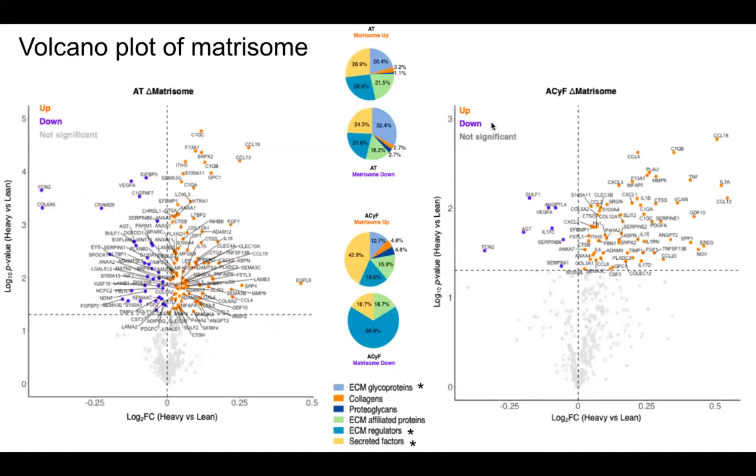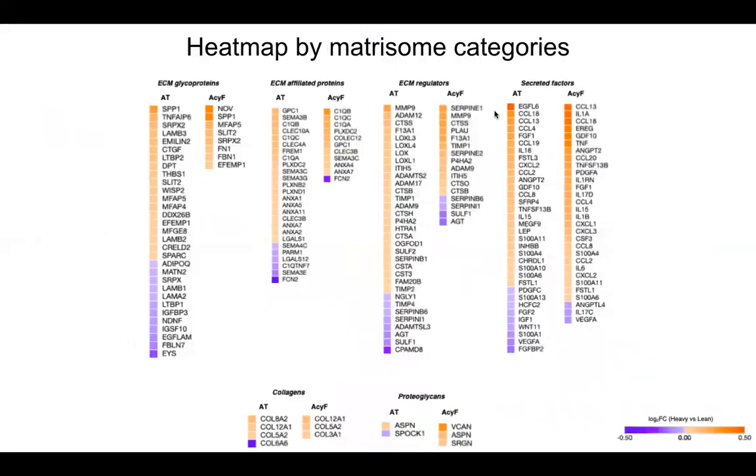And then we focused on just the significant matrisome genes and generated a second set of volcano plots in which we identified all significantly differentially expressed matrisome genes. And we also grouped them into the respective categories, which are the types of proteins that are present in the extracellular matrix. So to show the level of significance between all these genes, we generated heat maps for each category to further show the alterations.